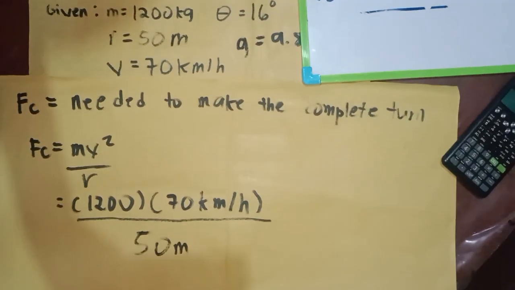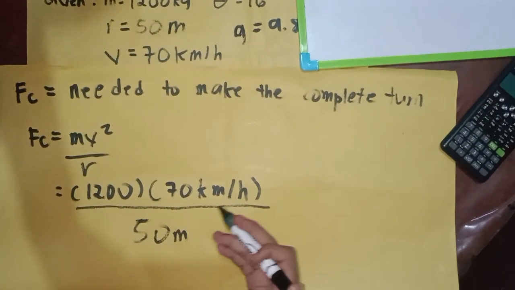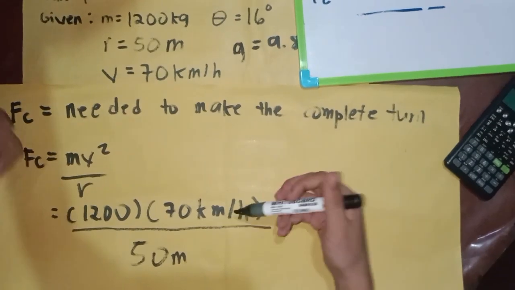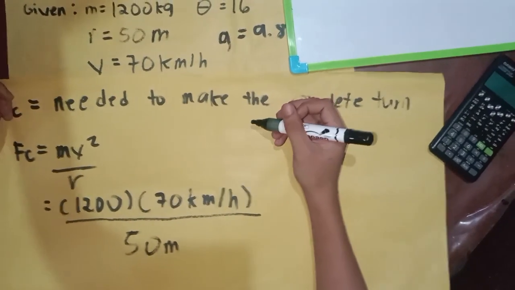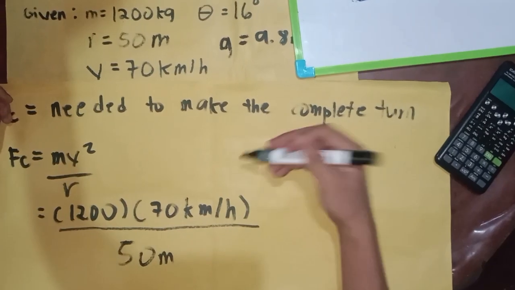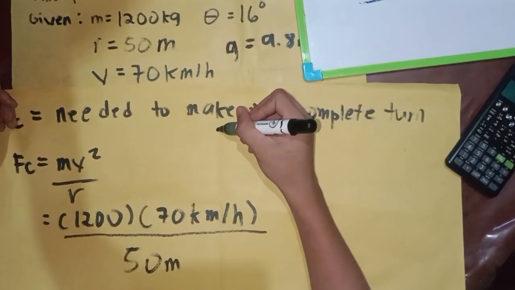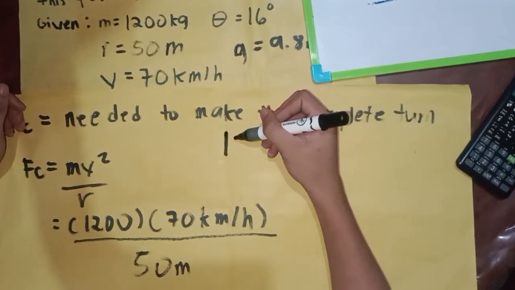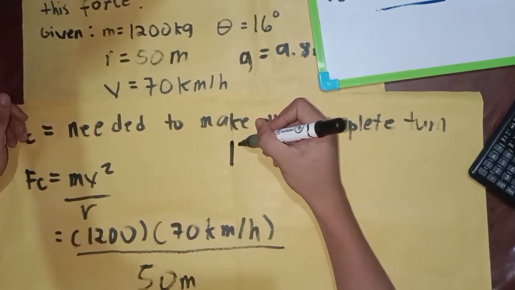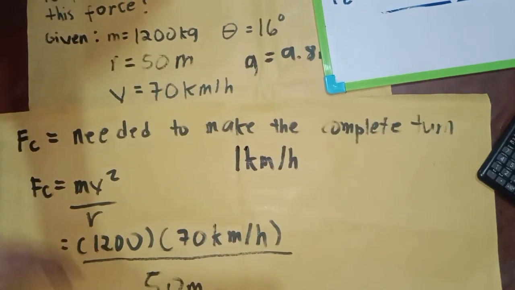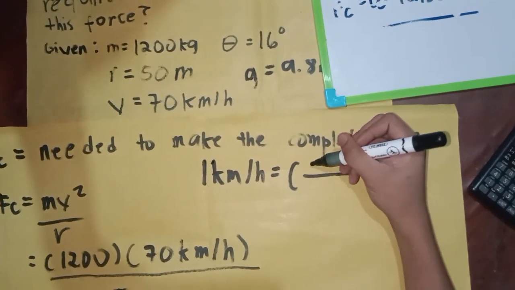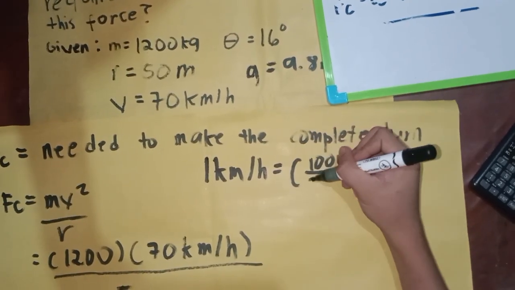Since our velocity is in kilometer per hour, we need to convert it into meter per second. 1 kilometer is equivalent to 1,000 meter, and 1 hour is equivalent to 3,600 seconds.